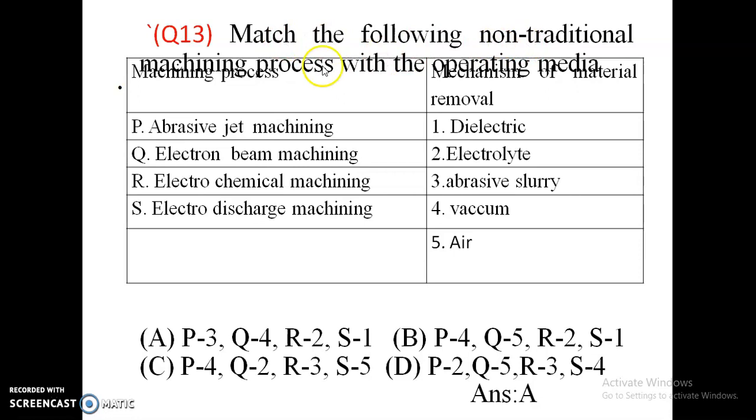Match the following non-traditional machining processes with the operating media: abrasive jet machining, electron beam machining, electrochemical machining, electrical discharge machining. In abrasive jet machining, the abrasive medium is abrasive slurry, P3. In electron beam machining, it is vacuum, so Q4. In electrochemical machining, electrolytes, R2. And in electrical discharge machining, dielectric, S1. So option A is correct.